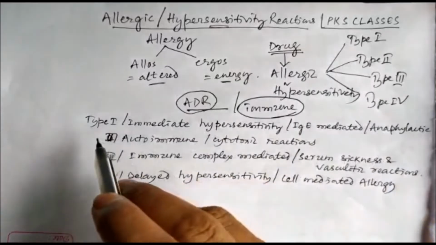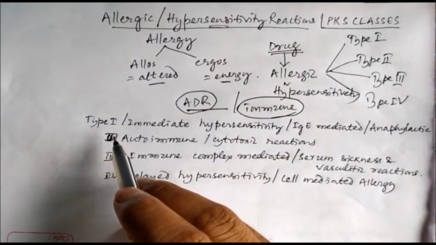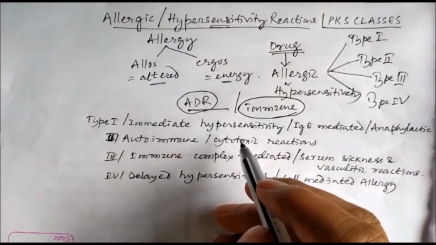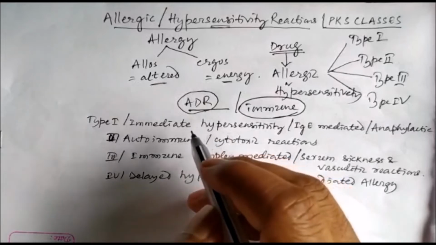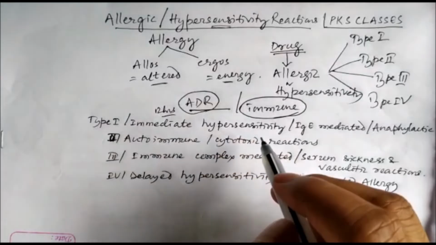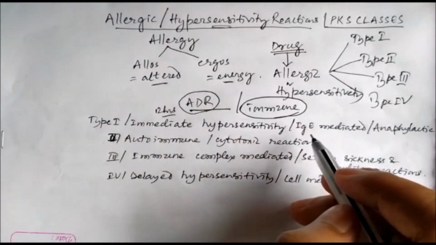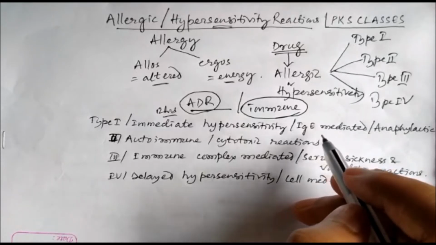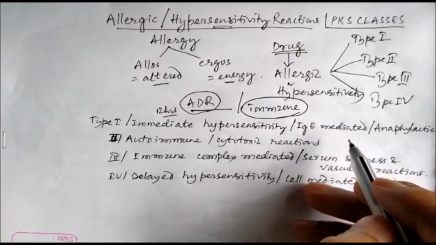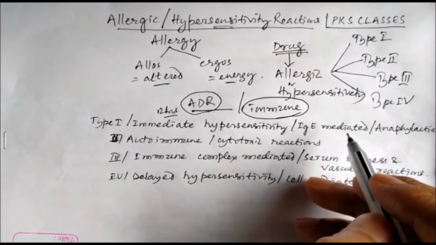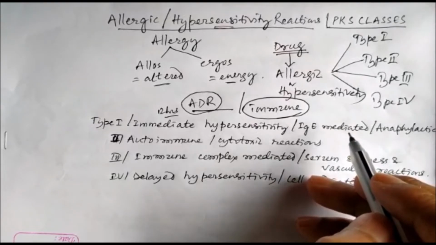Type 1 allergic reactions are also known as immediate hypersensitivity reactions because they are immediate, within 12 hours. And immunoglobulin E has a role in it, so it can also be called immunoglobulin E mediated hypersensitivity reactions, and also known as anaphylactic reactions because they can produce anaphylaxis, which is severe and can be fatal.